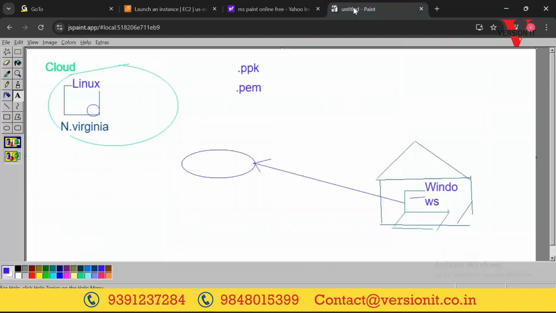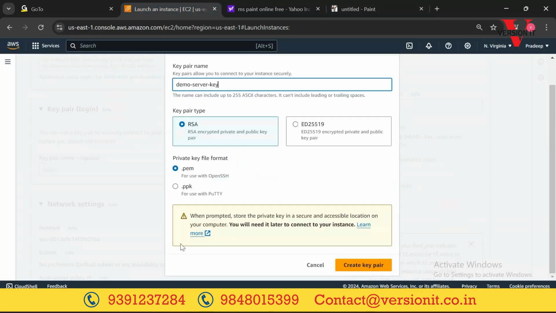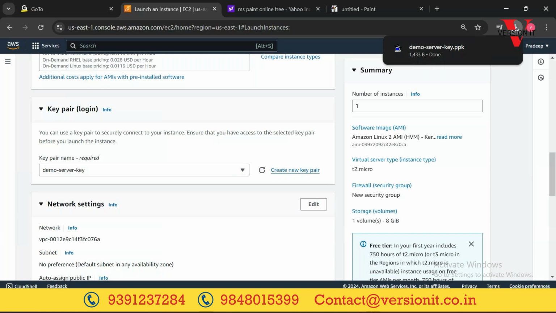Because we have a Windows desktop and we want to connect to a Linux machine, right? Amazon Linux. Very good. So I am selecting .ppk, and click on create key pair. And remember, if you lose this key pair, you cannot connect to this machine again. Okay, so click on create key pair. Done. I have downloaded it.